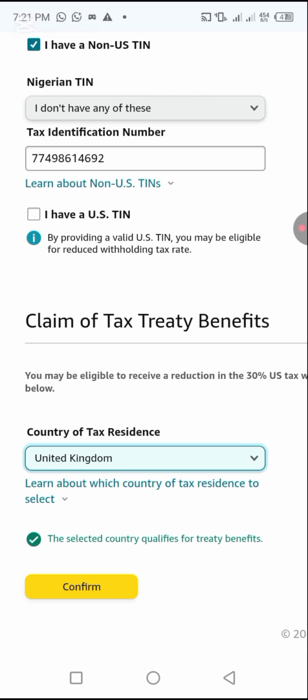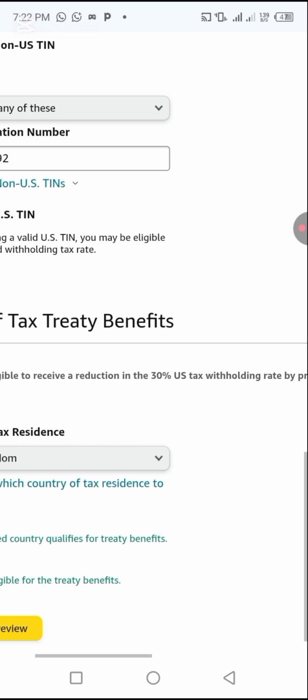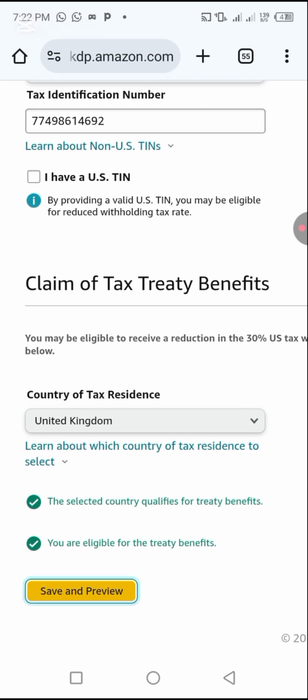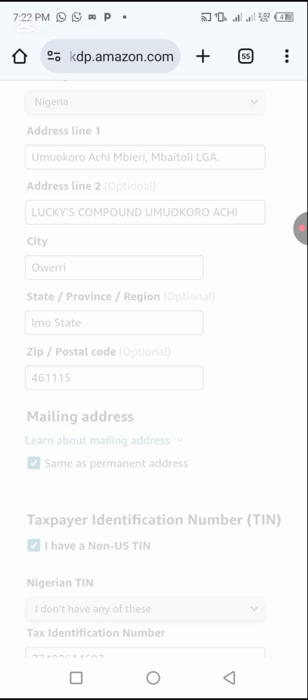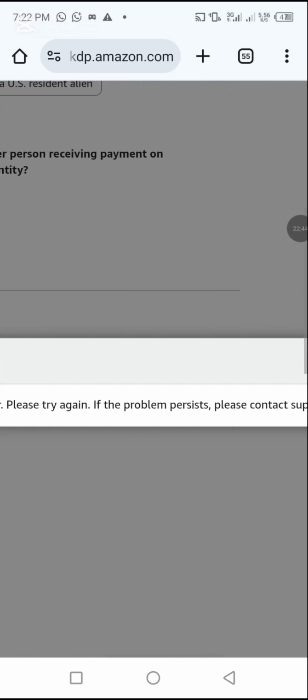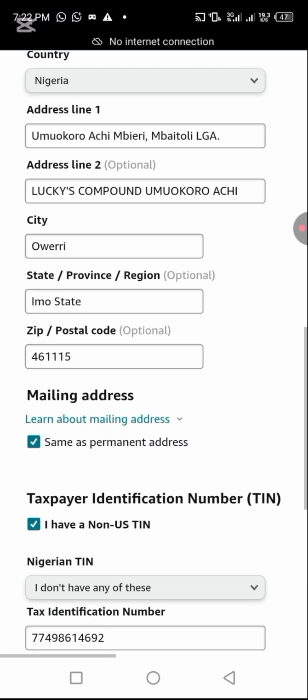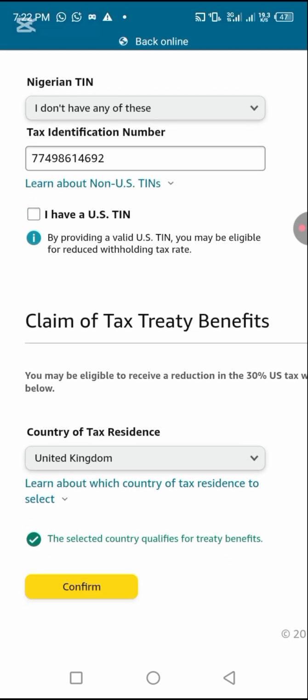Alright, now let's confirm. You selected country. Okay, the selected country qualifies for treaty benefits. You are eligible for treaty benefits. Alright, now let's click save and preview. Let's wait for it to load. Alright, they said there was an error. Please try again, and if the problem persists, please contact support. Now, it may be this I selected here.